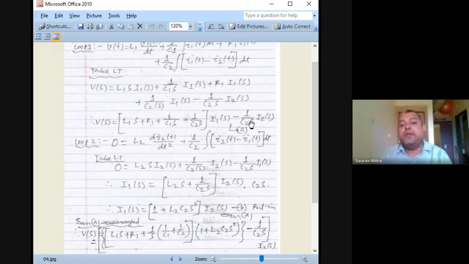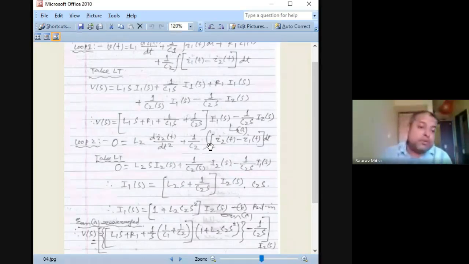Now here you substitute I1 with respect to I2, and then club I2 together, and I2 by Vs you can find. That is one way. Or you can substitute this I2 in terms of I1, then club all I1 together and find out the ratio between I1 and Vs. How to calculate, what to take common and other things, you can understand it. I am only telling you the process. So we are having two loops. First loop is the relationship between V1, I1 and I2. Second loop is the relationship between 0, I1 and I2.